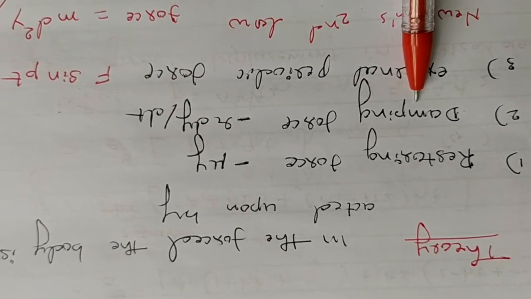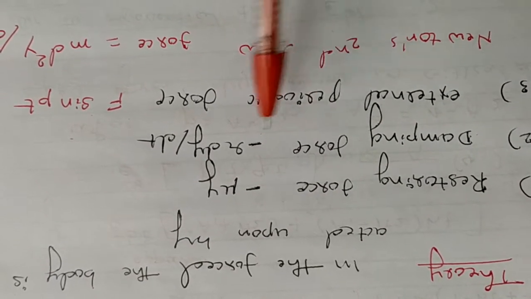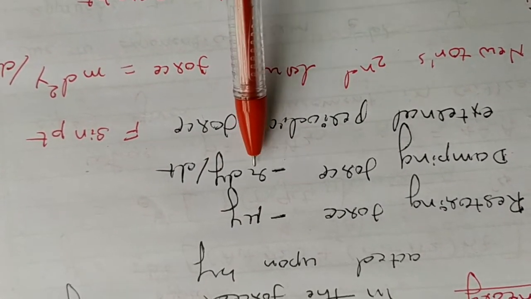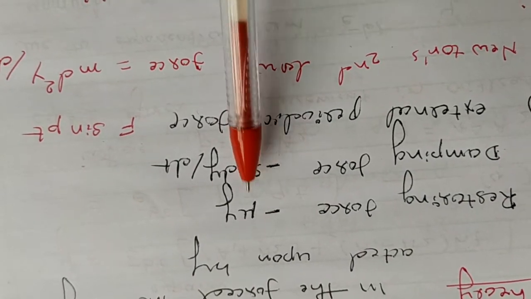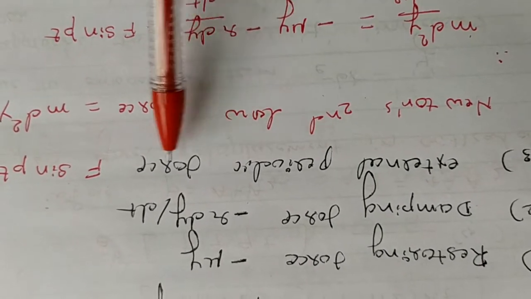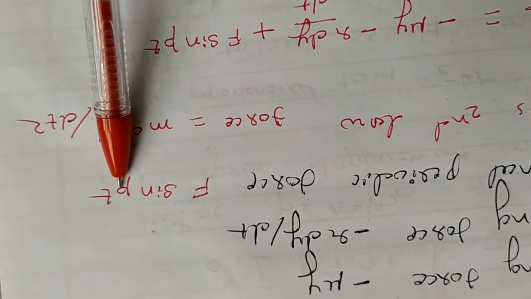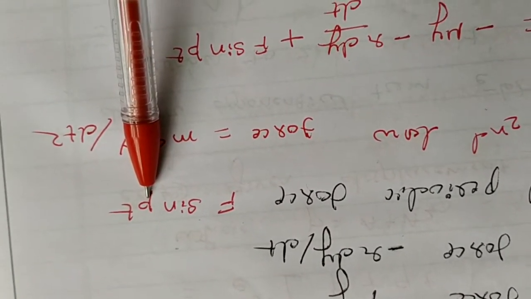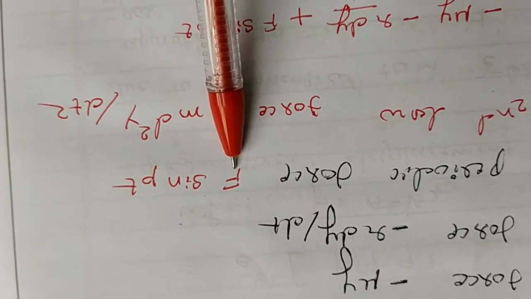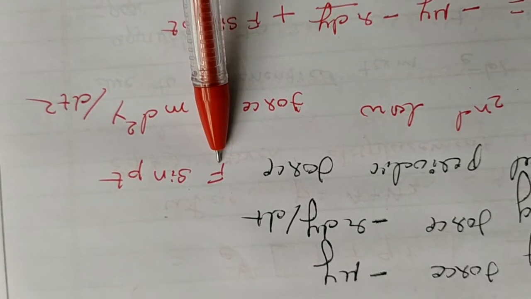The second force that is acting is the damping force, what we call the frictional or resistive force, which is responsible for damping. It is proportional to velocity and acts in the opposite direction, that's why the minus sign is there. r is the proportionality constant. These two we already considered in the previous derivation. The third force that is acting is the external periodic force, like y equals a sine omega t, similar to that, f sine pt, where p is the angular frequency of the external periodic force, t is the instant of time, and f is the maximum force, since the maximum value of sine is plus 1. That means the maximum value of the applied periodic force is given by f.